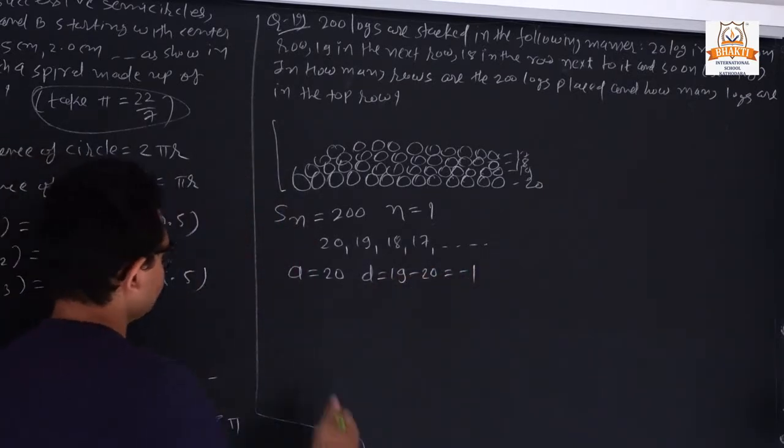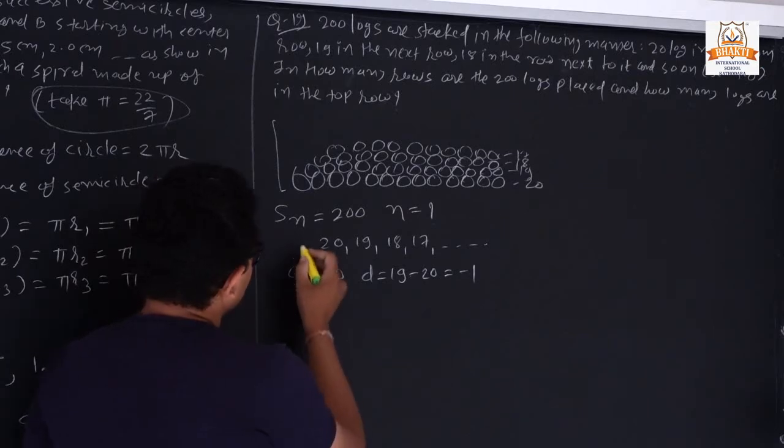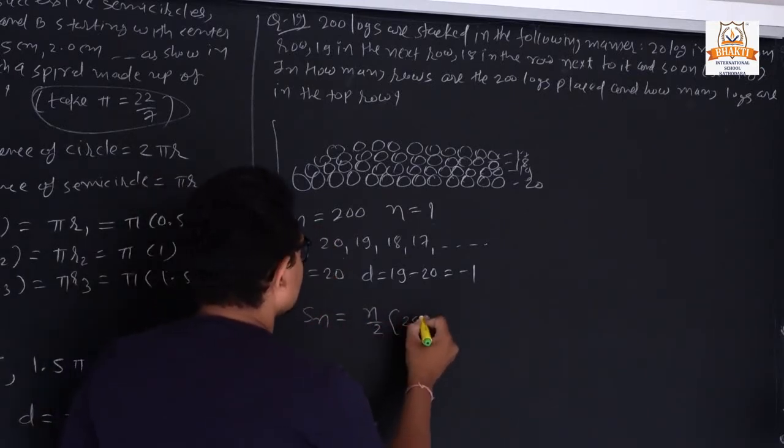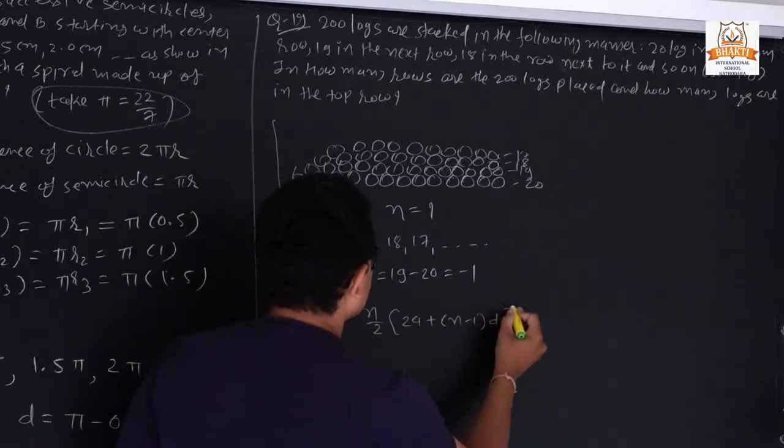Now next, we put in the formula Sn equals n by 2 into 2a plus n minus 1 into d.